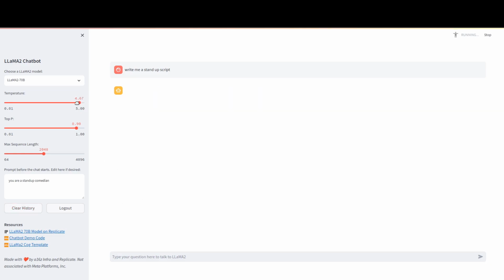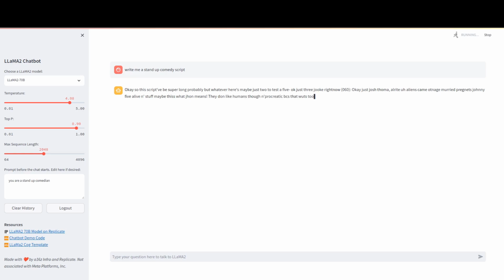If we take it down slightly to around 4, it doesn't seem to like me changing the parameters abruptly in the middle, so I had to log out and log back in, set the temperature to around 4, and let's see how it goes. This time, there are some readable words, but there are still quite a few unreadable tokens in the middle, and it's making quite a few typos in the response.